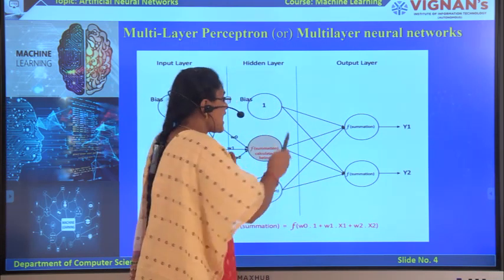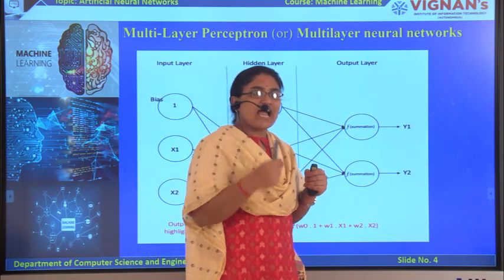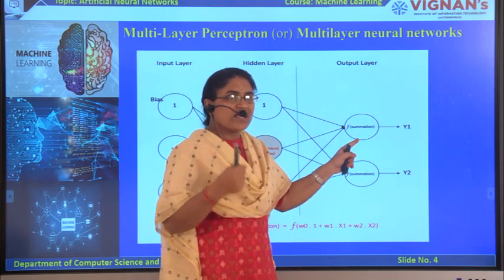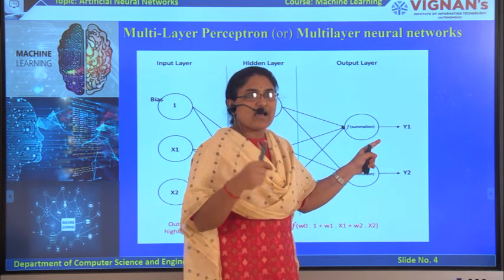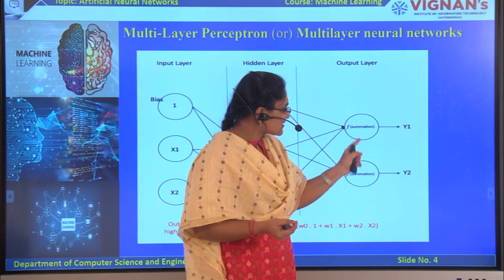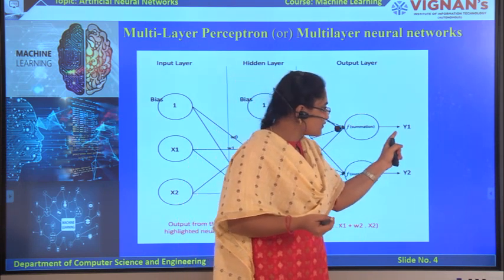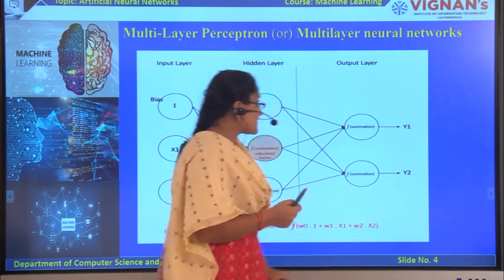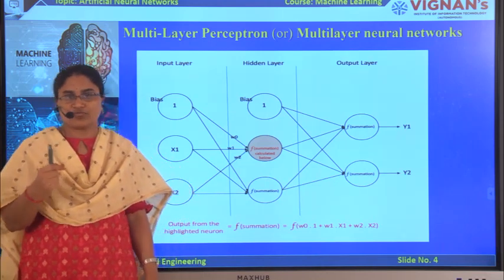Here also we perform the same computations: we find the summation value and then apply the activation function in each node of the output layer, and finally each node produces the output values y1 and y2. In this way the multi-layer neural network or the multi-layer perceptron works.